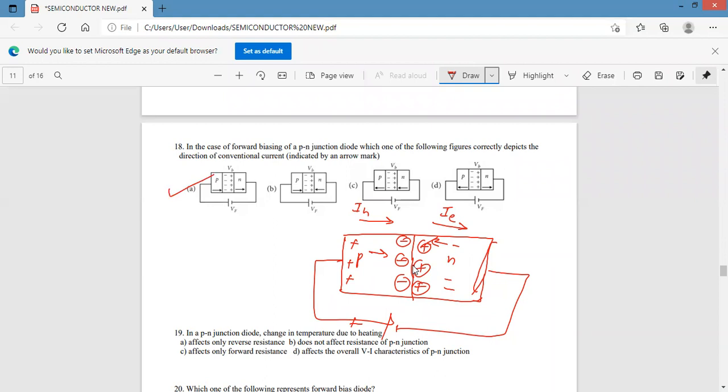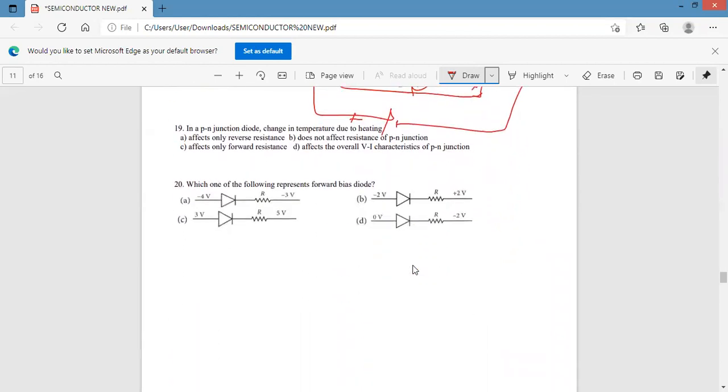Holes will move from P to N. As a result, the current due to holes is also in the same direction. But in forward bias, electrons will move from the N region to the P region, but the current due to them is in the direction opposite to the flow of electrons. Therefore, the direction of the electron current is in the direction of the hole current. Both are in the same direction. Option A is the correct answer.